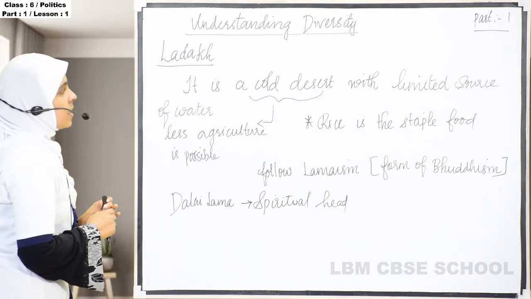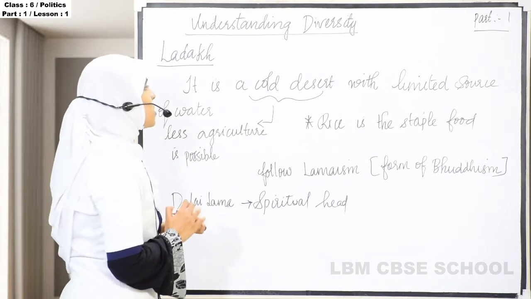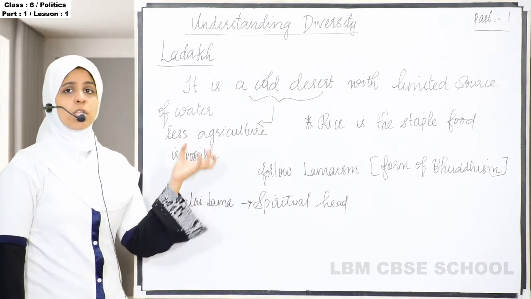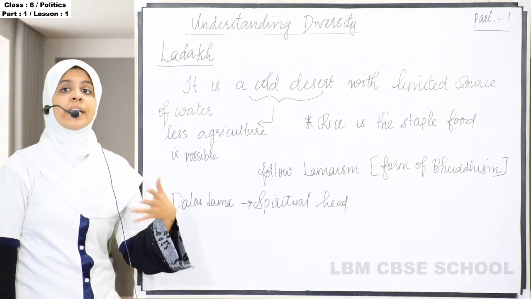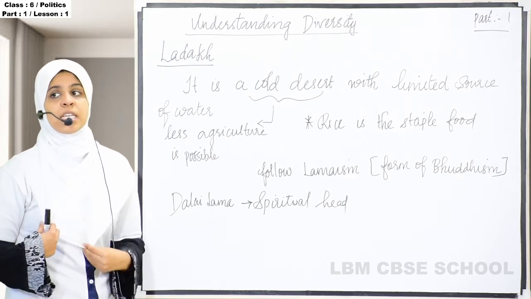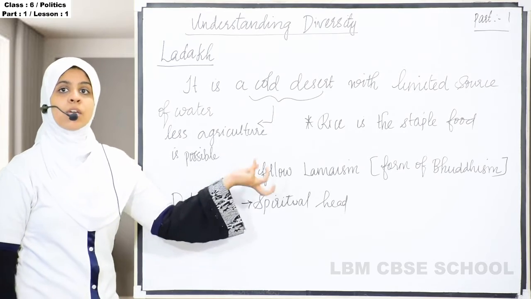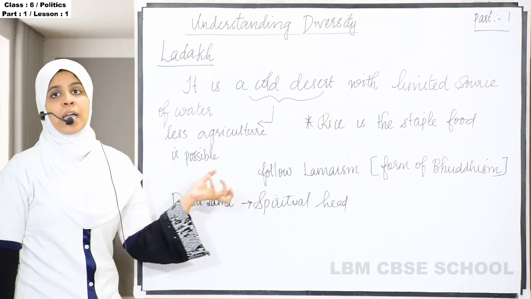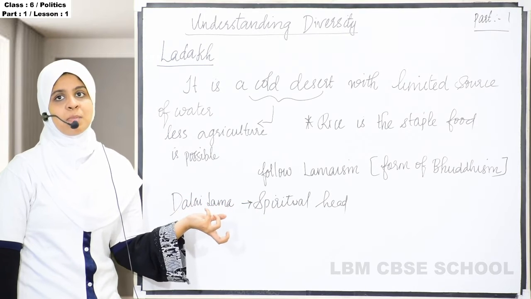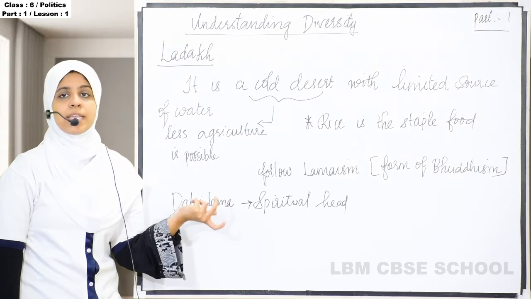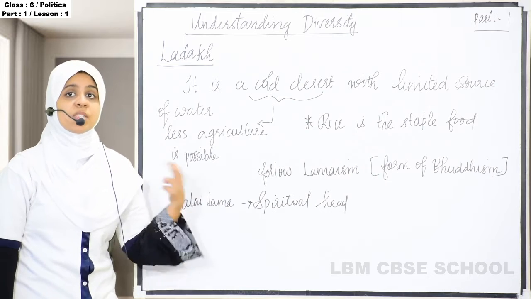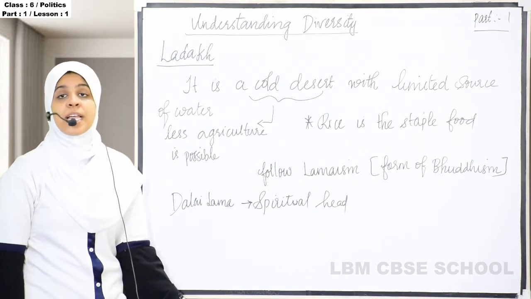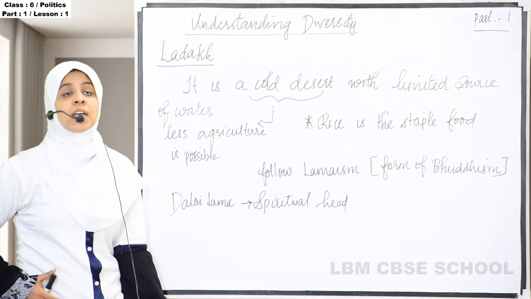So the other features of Ladakh: it is a cold desert with a limited source of water. The source of water is very little, and unlike a normal desert, it is not hot at all, it is very cold. Agriculture is hardly possible in Ladakh, so they have less agriculture only. And the next one, which is familiar to us Keralites, is that their staple food is rice.